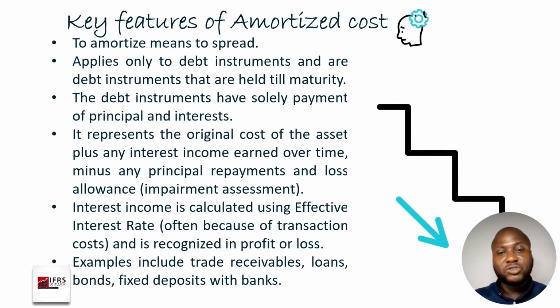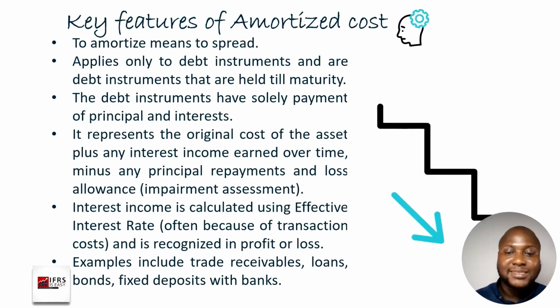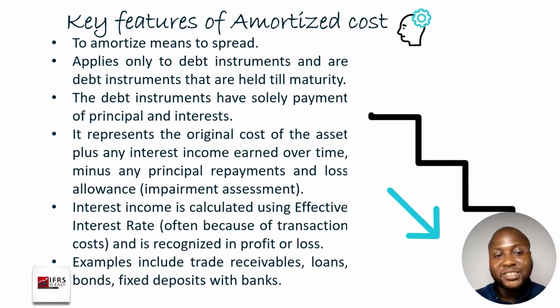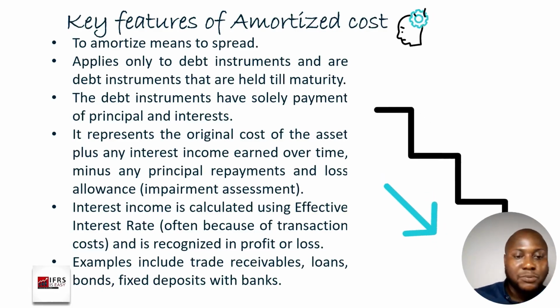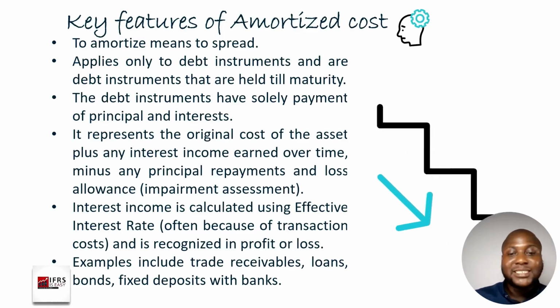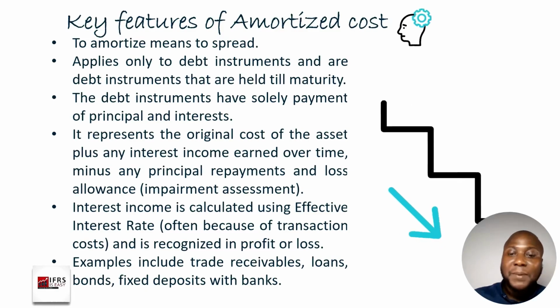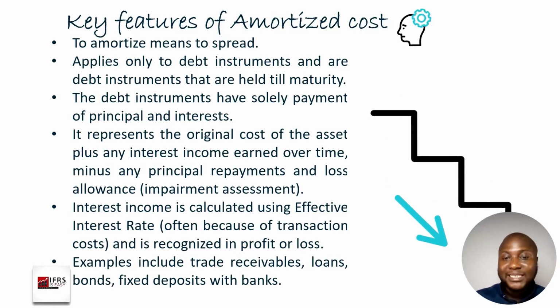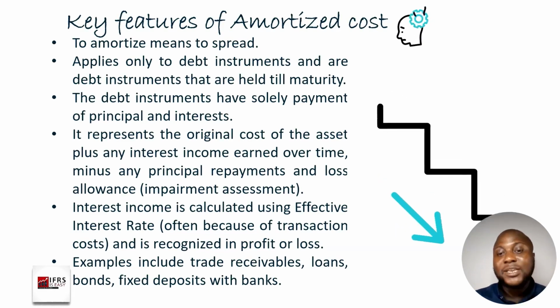And so the essence of this is to just introduce you to the workings behind amortized cost so that you have a basic understanding of how it works and you can have conversations around that. So examples of debt instruments that we can actually apply amortized cost to are, for example, trade receivables. Trade receivables, as simple as it looks, there are situations whereby a trade receivable can actually have a significant financing component. That is, the repayment period of that trade receivable is more than a year, and as a result of that, you even collect interest for the delay in payment by your customer.